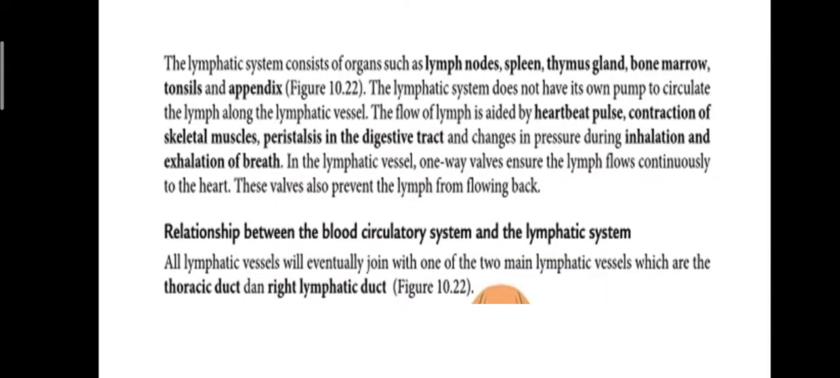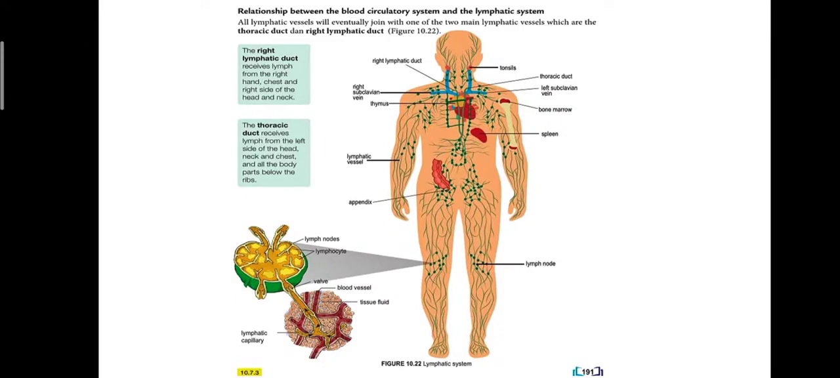Okay. The lymphatic system consists of organs such as lymph nodes, spleen, thymus gland, bone marrow, tonsils, and appendix. Okay, this is the lymphatic system.